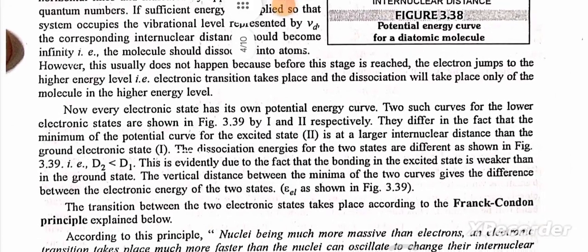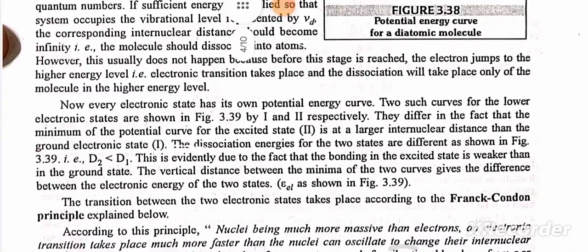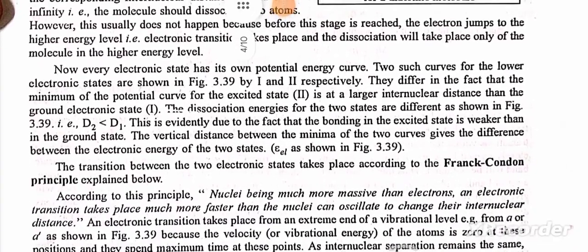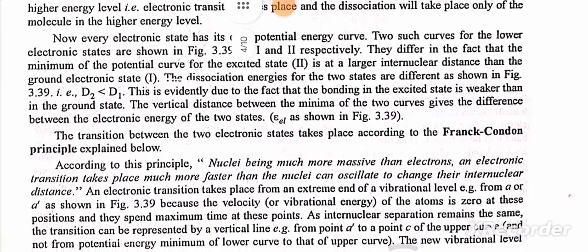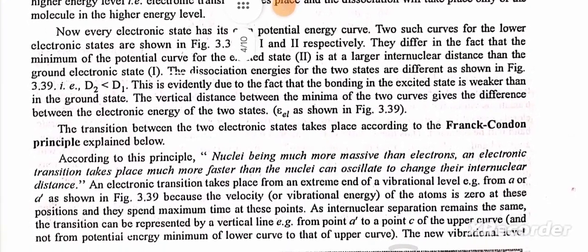Electronic transition takes place and the dissociation will take place only of the molecule. Now, every electronic state has its own potential energy curve. They differ in the fact that the minimum of the potential curve for the excited state is at a larger internuclear distance than the ground state. The dissociation energies for the two states are different as shown in the figure.